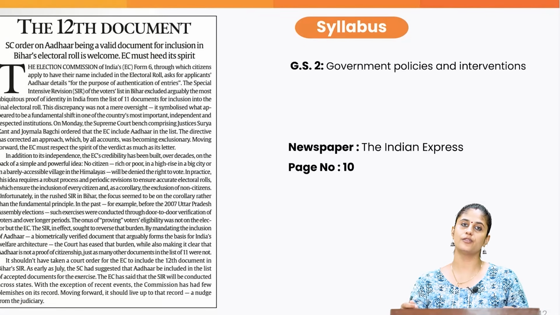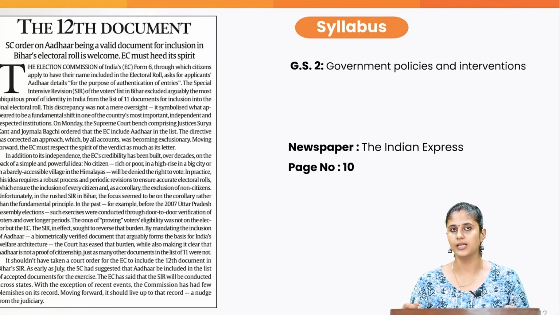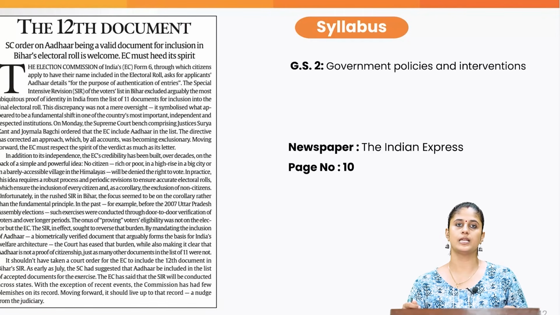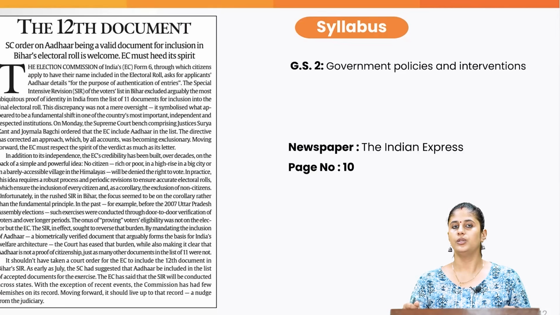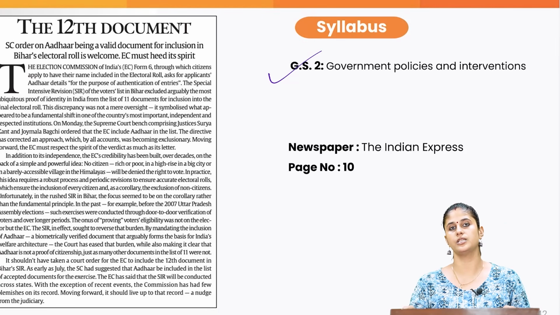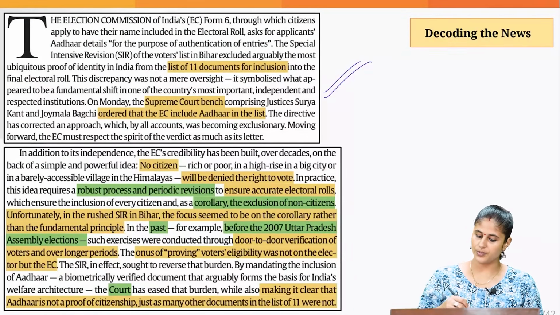Now, the last topic of today's analysis. Recently, the Supreme Court has ordered the Election Commission of India that apart from the 11 documents that you are considering for the revision of electoral rolls in the state of Bihar, you need to consider Aadhaar as the 12th document. This topic you can associate with GS Paper 2, Government Policies and Interventions. So, that is what the Supreme Court has suggested.